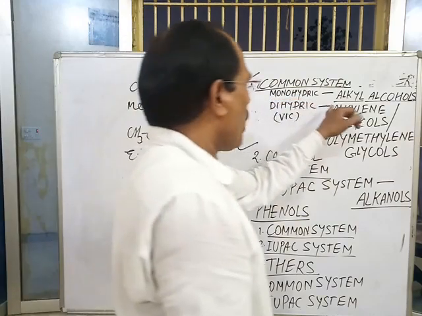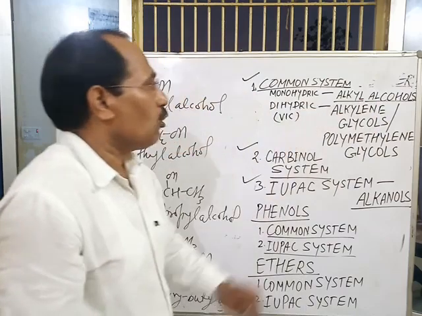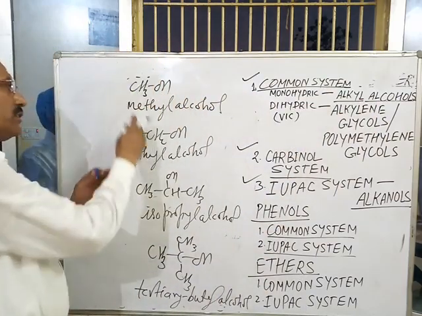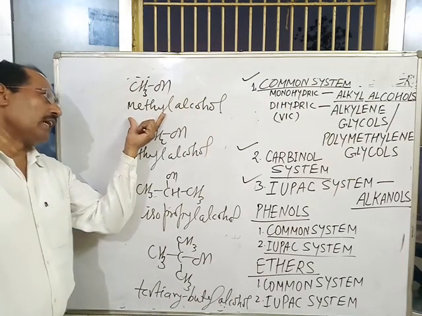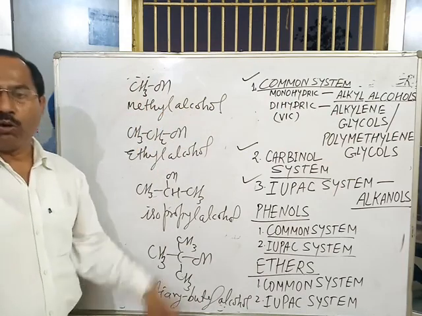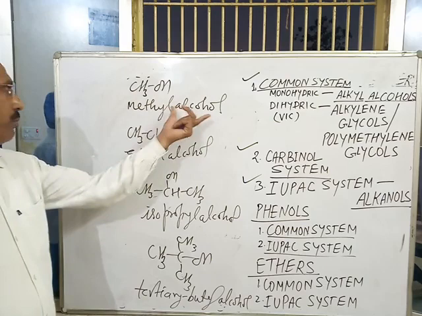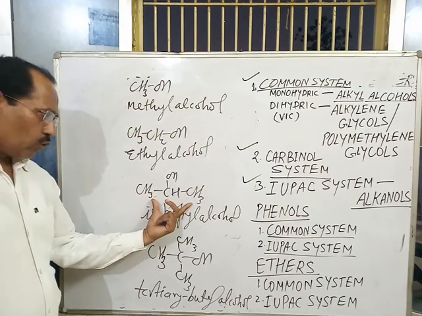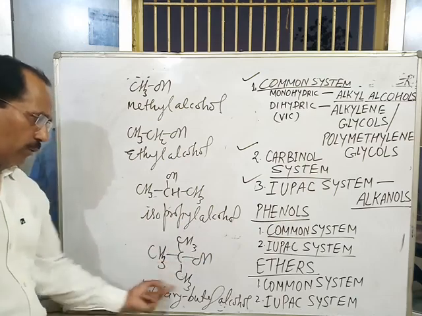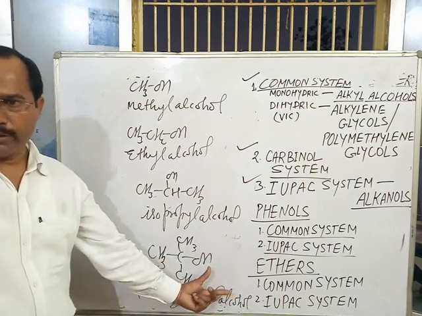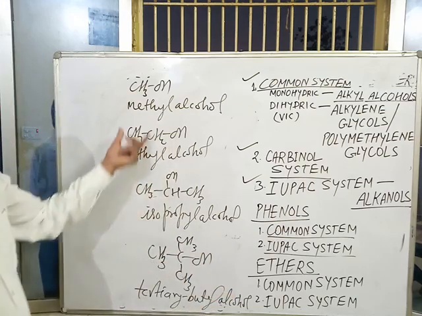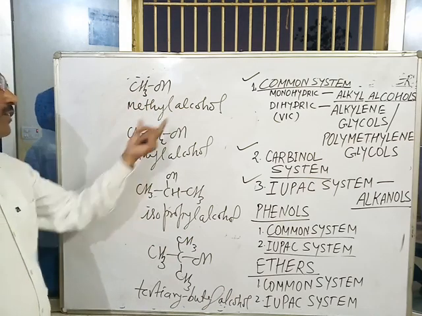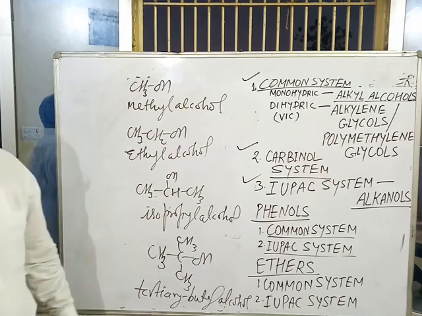In the common system, monohydrate alcohols are named as alkyl alcohol. The first word is the name of the alkyl group and the second word is alcohol. Methyl group, methyl alcohol; ethyl group, ethyl alcohol; isopropyl group, isopropyl alcohol; tertiary butyl group, tertiary butyl alcohol.